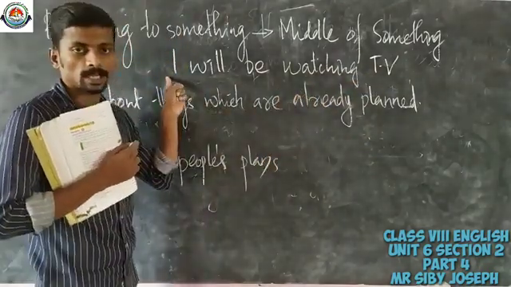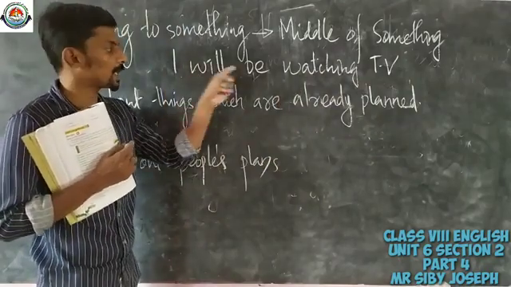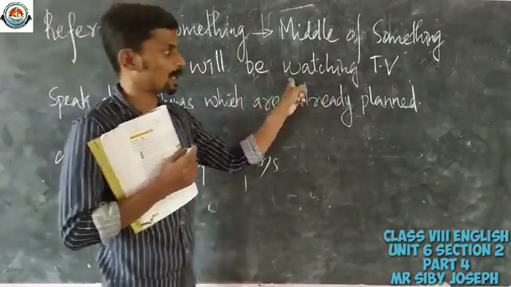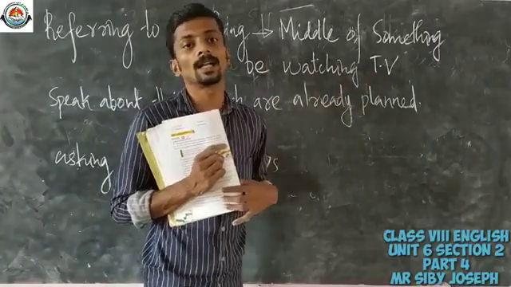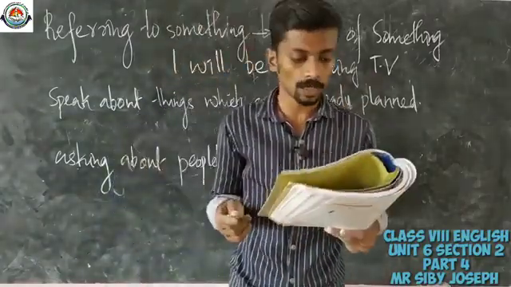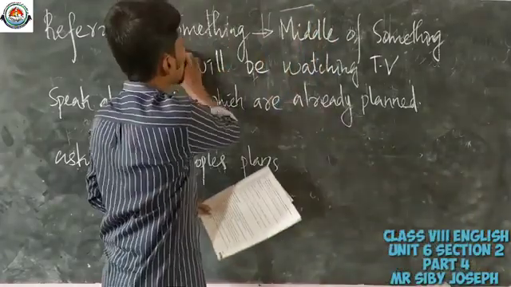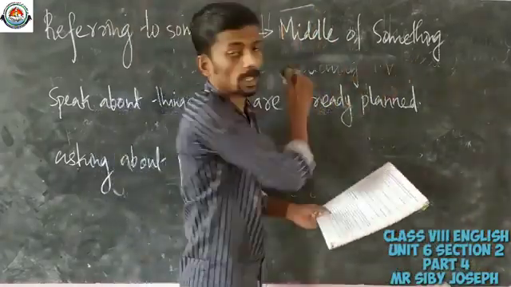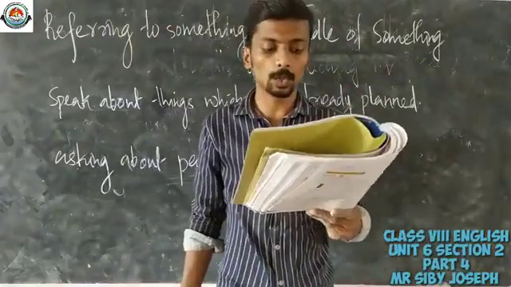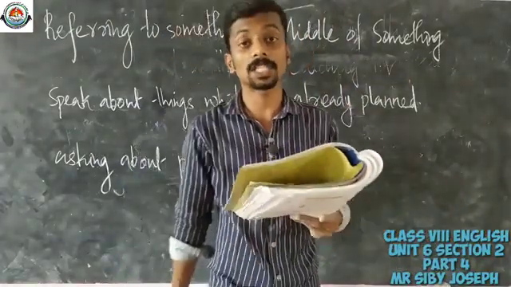So, subject plus will or shall plus be plus verb plus ing is the format or the structure of future continuous. Now, let us have a look into the content which is given here.